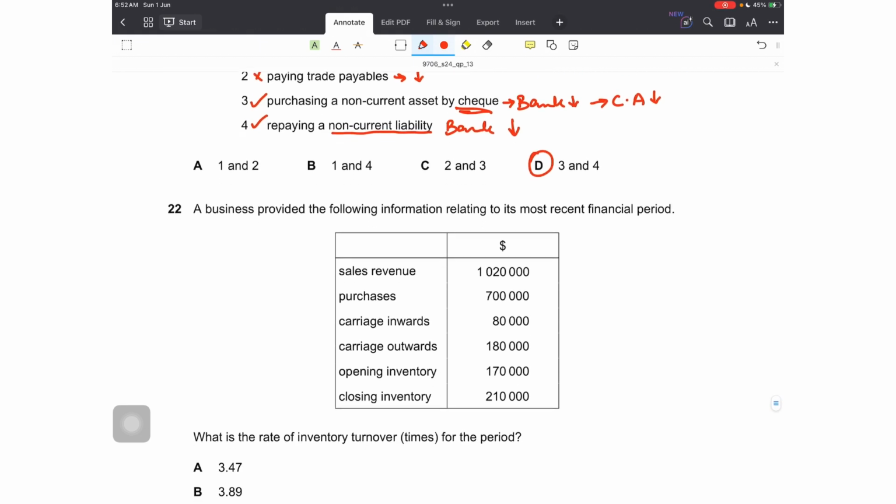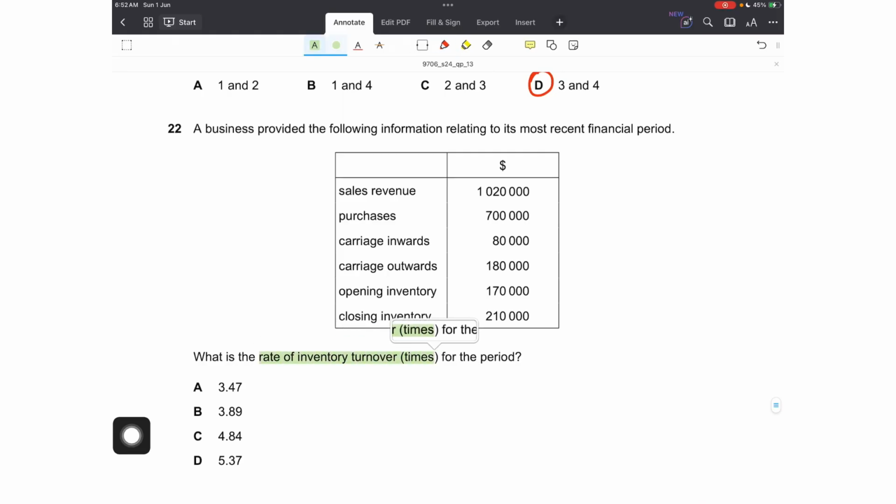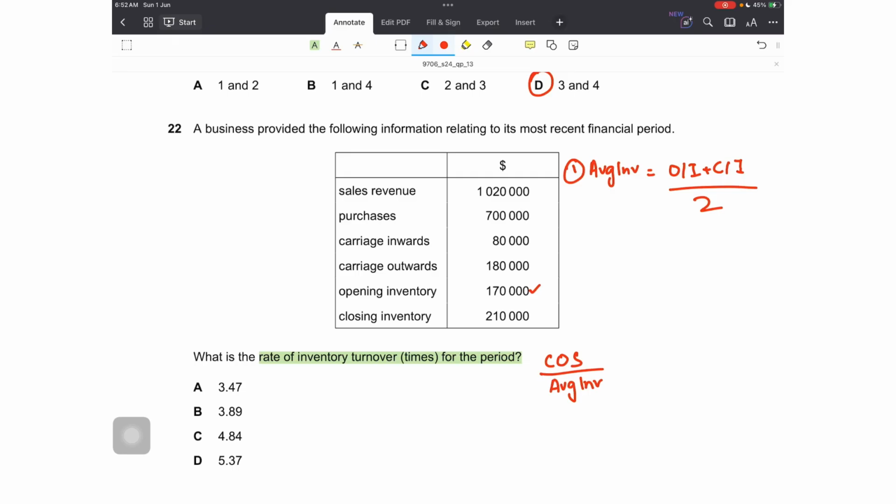Number 22, a business provided the following information relating to its most recent financial period. We have sales, purchases, inwards, outwards, carriage, opening and closing inventory. Question is, what is the rate of inventory turnover in times for the period? How is it calculated? Cost of sales upon average inventory. Do we have average inventory? We can find out. Average inventory is opening inventory plus closing inventory divided by 2.